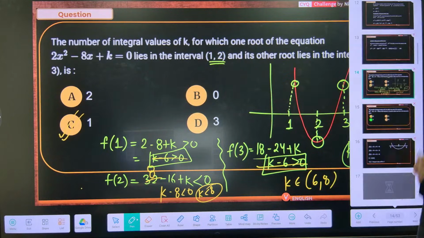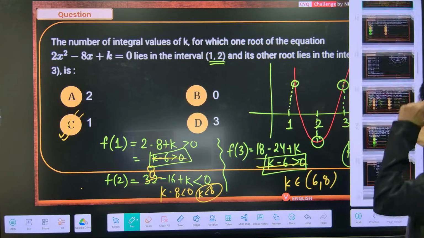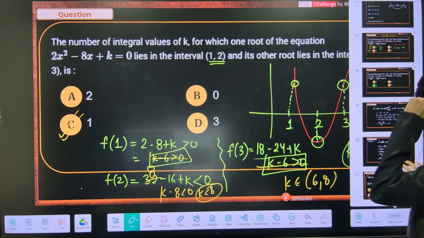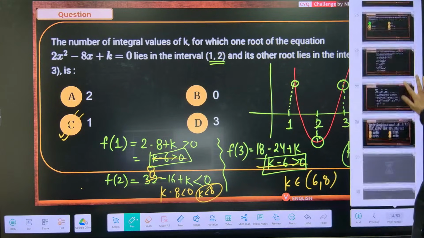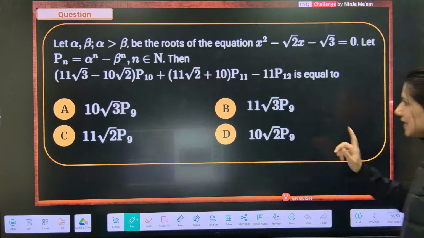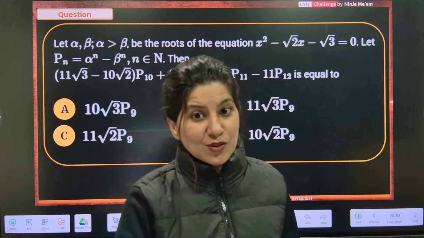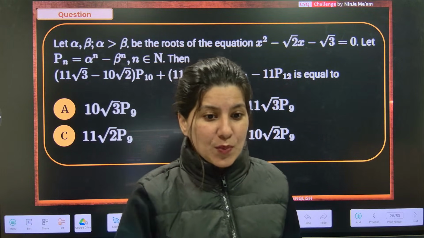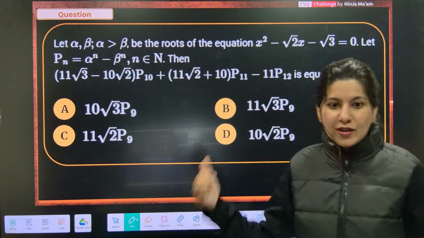Now I think this question was easy. One more question I would like to give you, and that question is again on Newton's formula. One more Newton's formula. Let's see how many of you can do it. This is the third question from Newton's formula. You know how important Newton's formula is going to be. Solve this Newton's formula question.